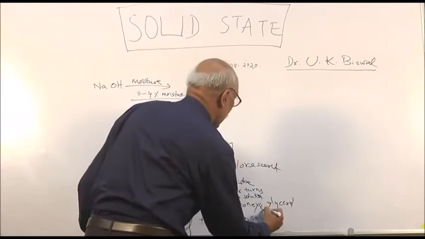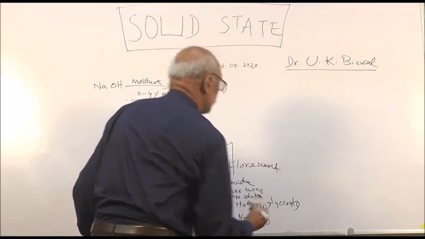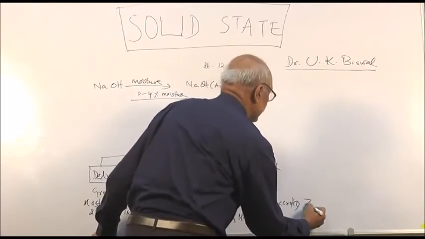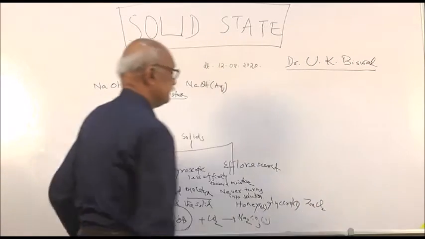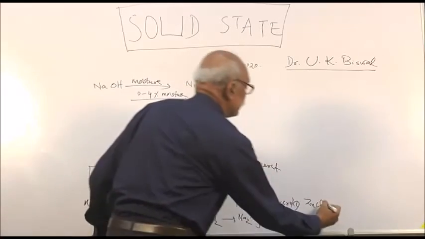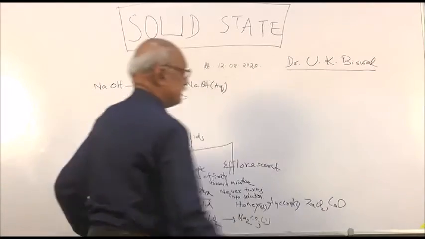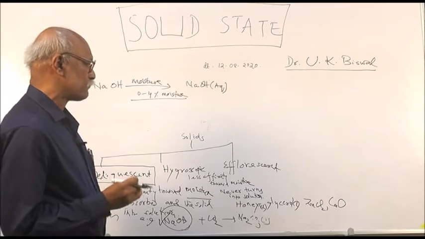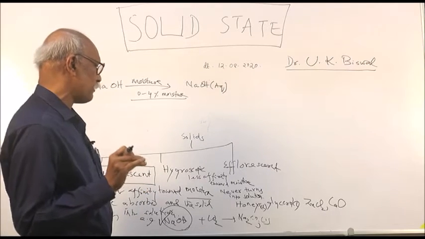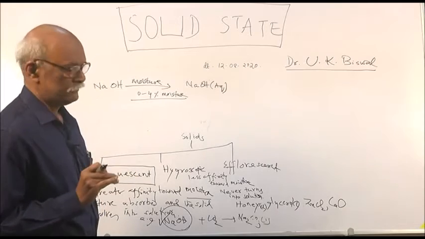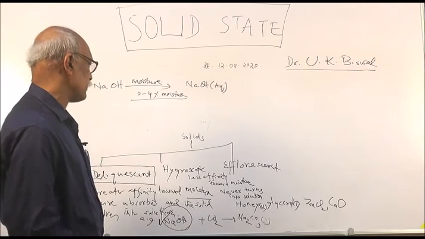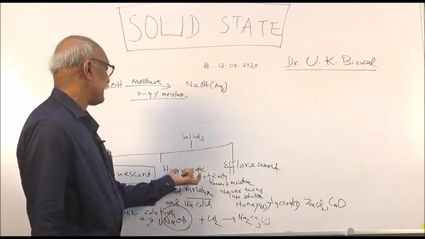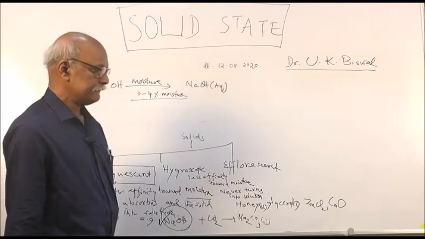These are liquid forms, but if you consider solid, then you take the case of zinc chloride, take the case of calcium oxide, quicklime. These are hygroscopic, but not easily converted into solution form. That is why they have less affinity towards water.